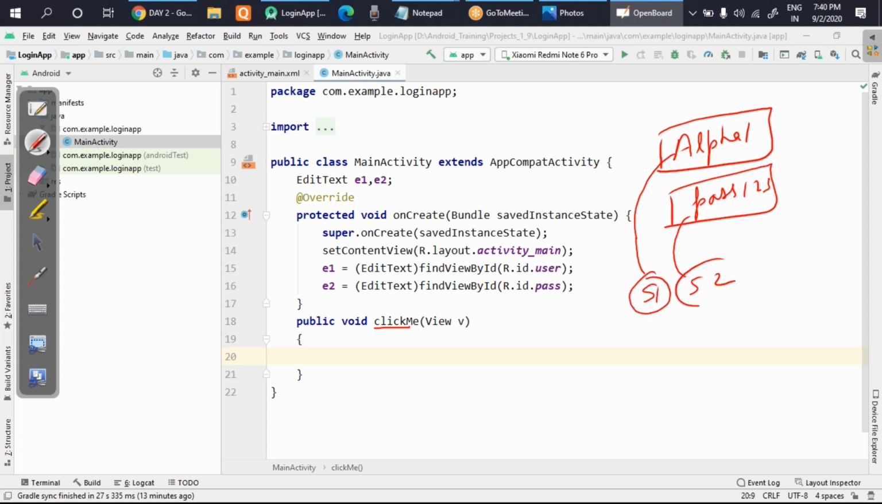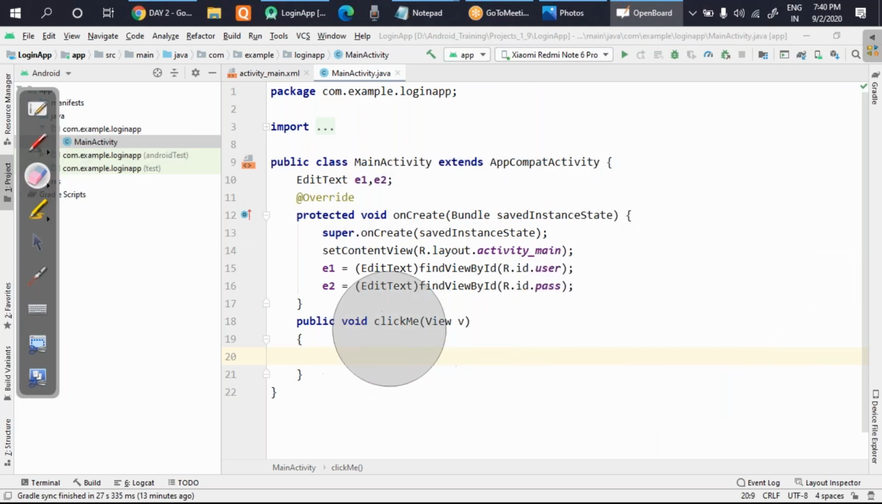So whatever string has been grabbed, I will match them. The username I will match with alpha, and the password I'll match with pass. And if this match is successful, then I will show the notification that login is successful. Otherwise, login is denied. So this logic we are going to complete. Okay, so let's see.